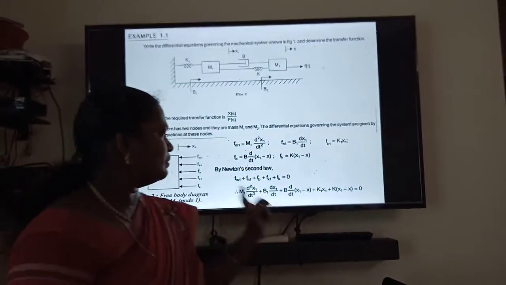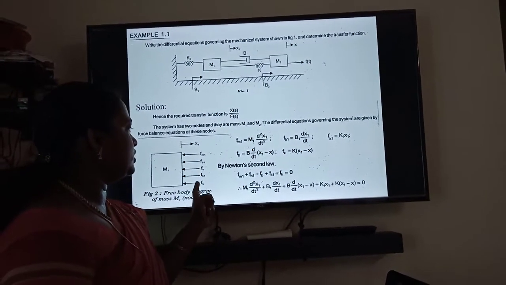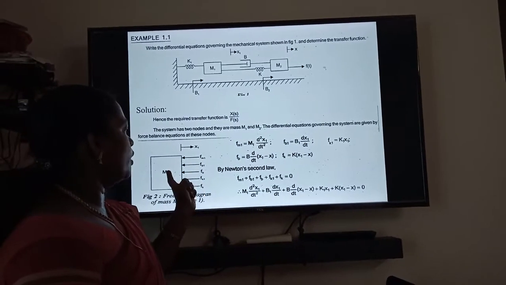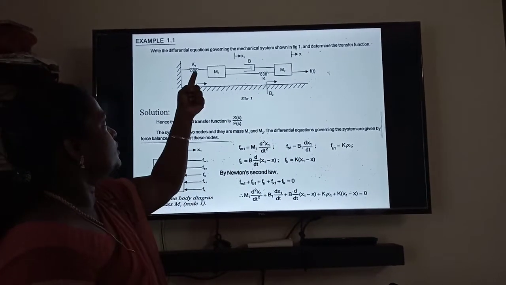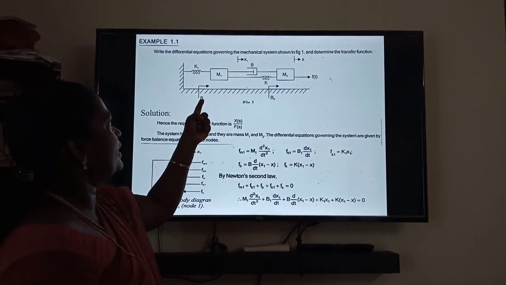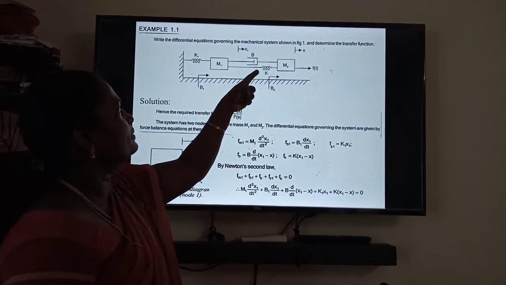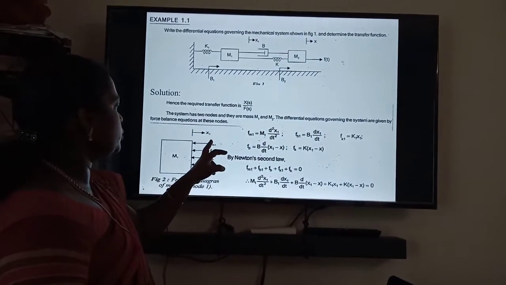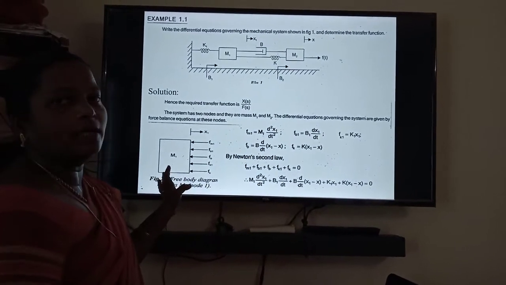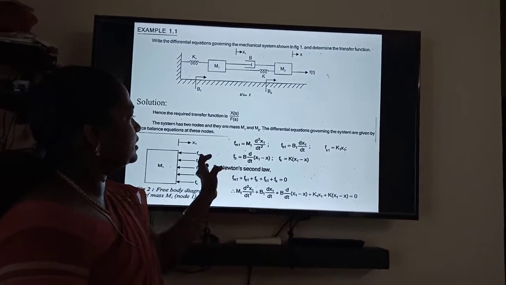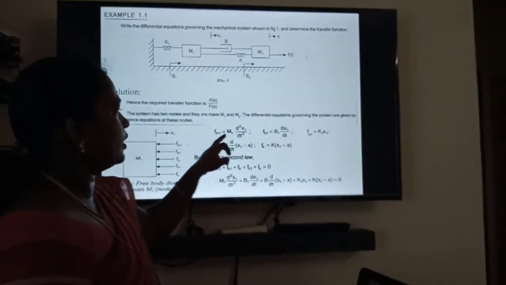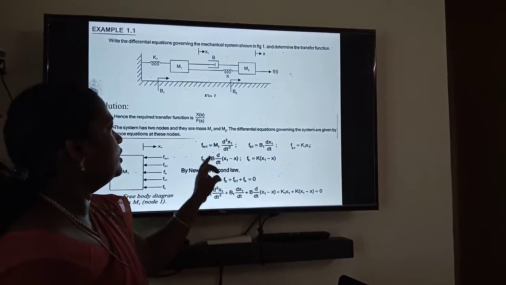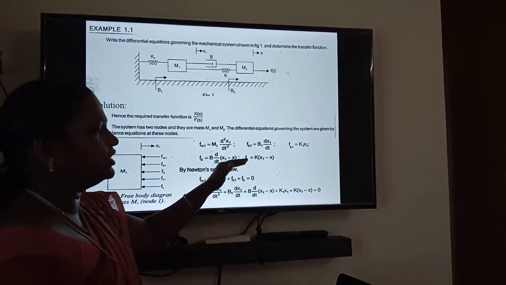From this mass element M1 we write the equations for the forces. How many forces are acting upon it? One from the spring K, one from dashpot B1, one from B, and its own mass M1. Totally five forces are acting upon mass 1, and using the basic equations we have written Fm1, Fk1 and so on, five equations in all.